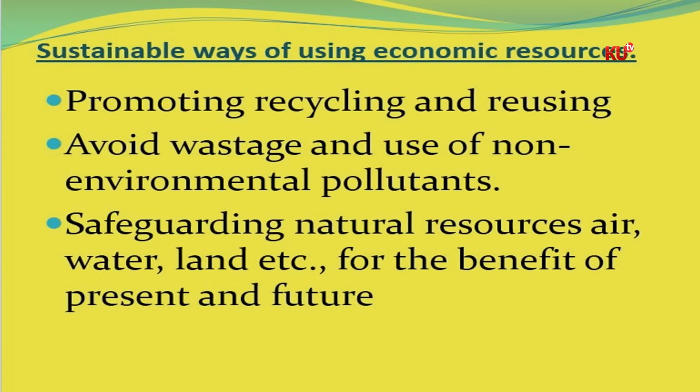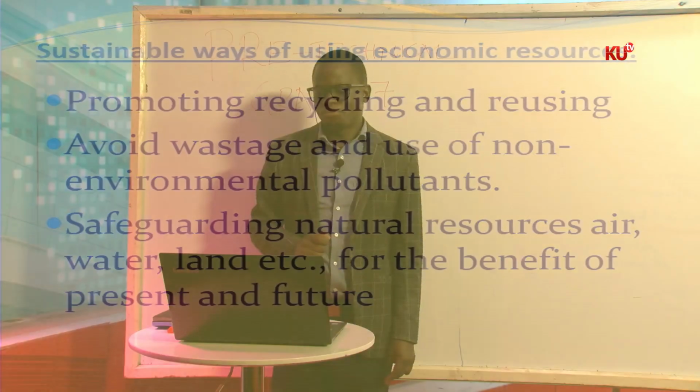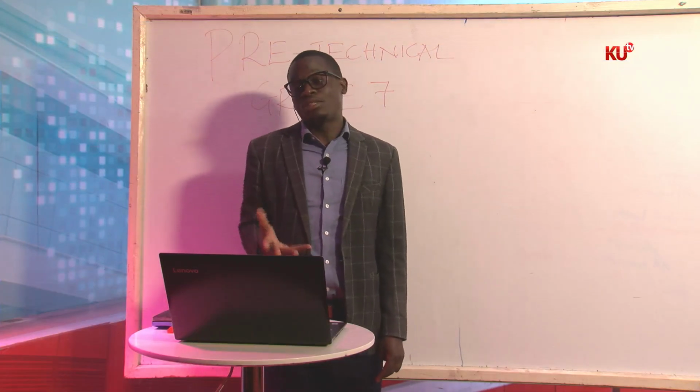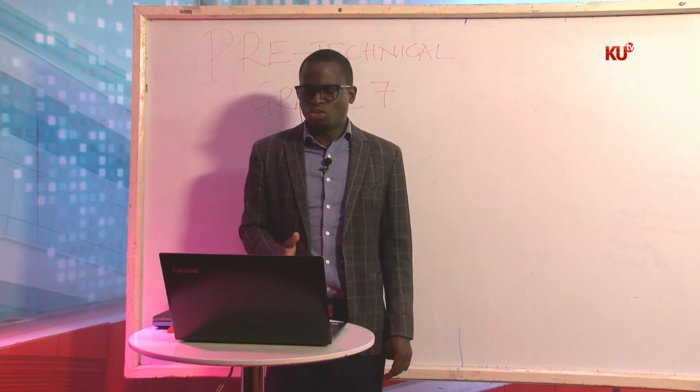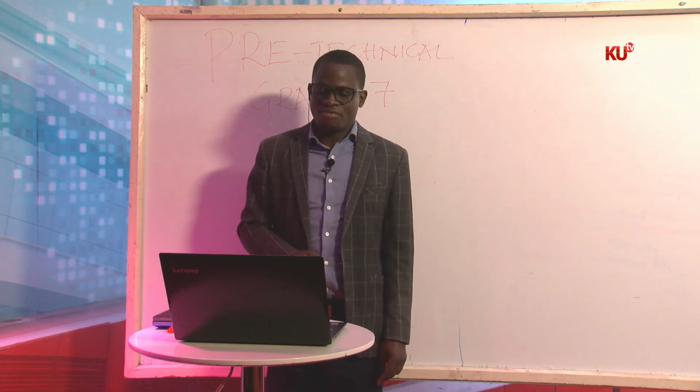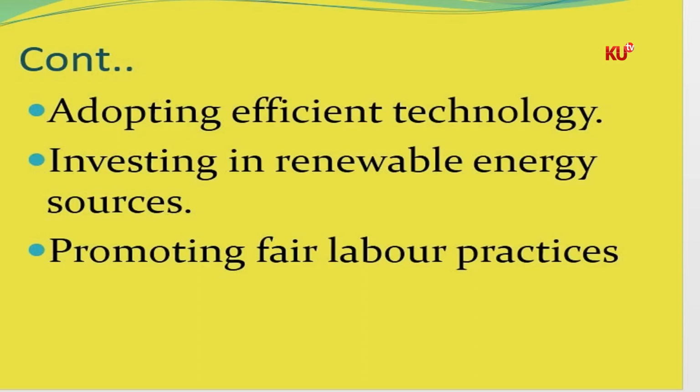Let's continue. We should also do what we call adopting efficient technology. Use technology that is going to help us conserve or promote, or try not to pollute, the resources that we have. Investing in renewable energy. Renewable energy, for example, wind, sun, water. Can we invest more in renewable than non-renewable? Because non-renewable sources, most of them, pollute and destroy our resources. So we need to invest more in renewable energy sources like sun and wind.